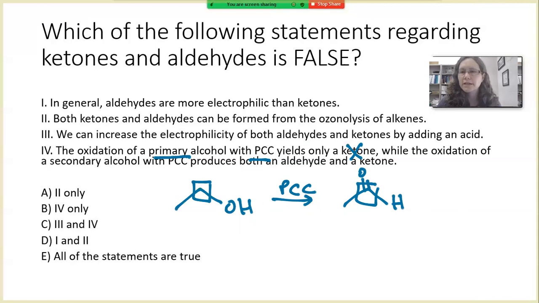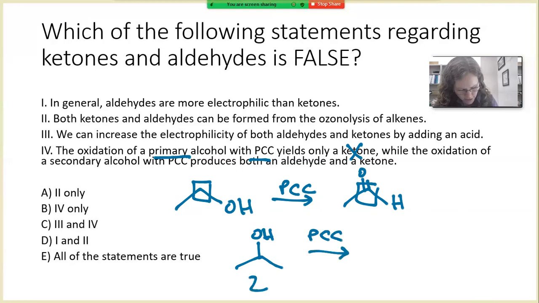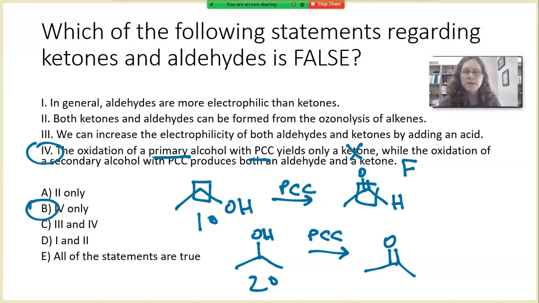Okay, the second half of this says, while the oxidation of a secondary alcohol with PCC produces both an aldehyde and a ketone. That second half of the statement is also false. When you oxidize secondary alcohols with PCC, you make only ketone products. So 4 is the only false statement out of all of the options we looked at. So the answer here is B, 4 only.